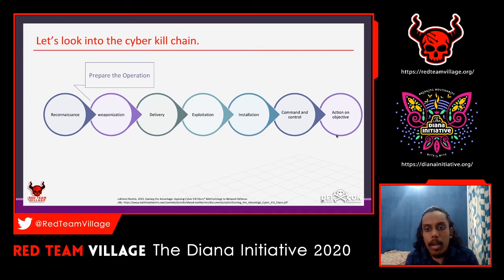So this is the step where he will prepare, let's say, a FUD malware that he has to send by starting a phishing campaign, a spear phishing campaign. So this is the step where he will create a payload or a command and control agent.